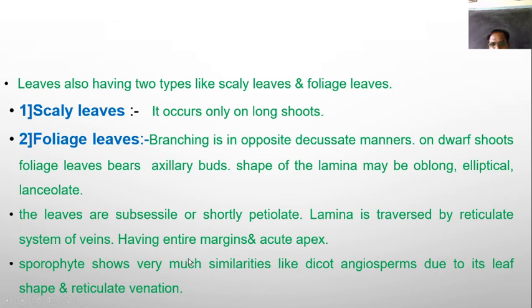So Gnetum shows characters like the dicotyledonous angiosperm. There are similarities between Gnetum, a gymnosperm, and dicotyledonous angiosperms due to its leaf shape and reticulate venation. So thank you very much.